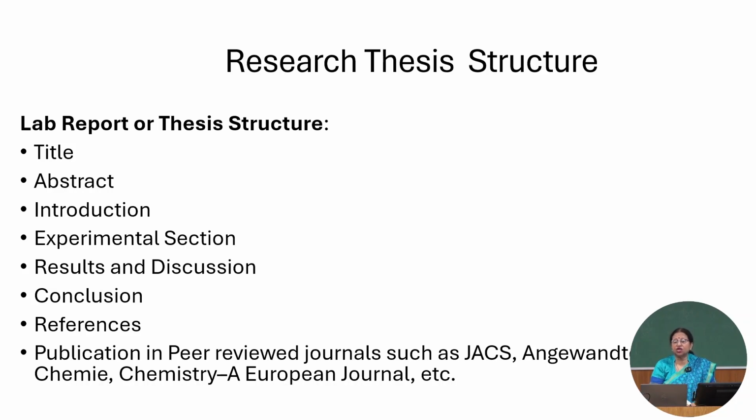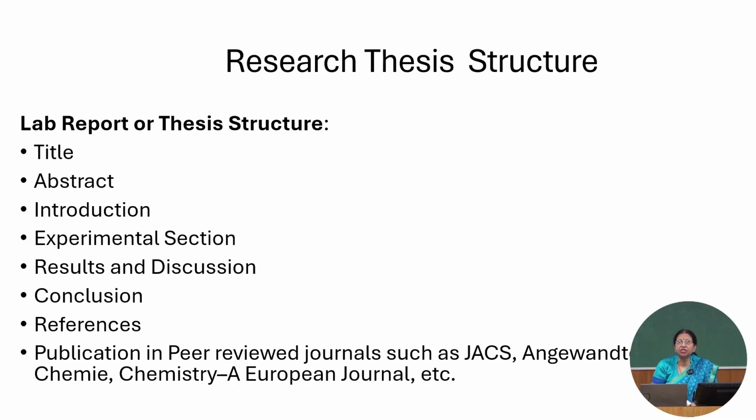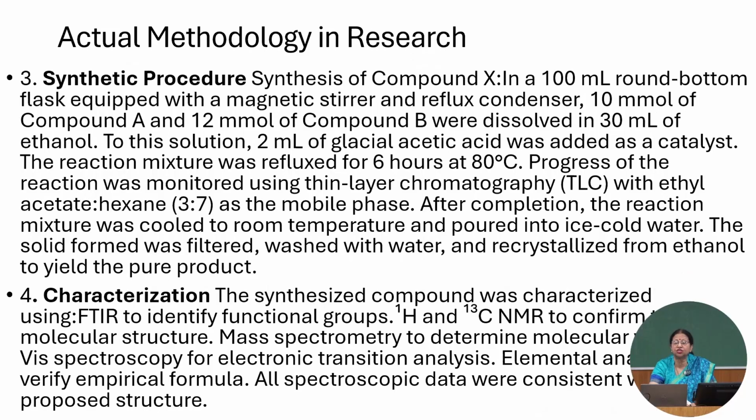So a research thesis structure is title, abstract, introduction, experimental section, results and discussion, conclusion and references. Publication in peer-reviewed journals such as JACS, Angewandte Chemie, Chemistry, A European Journal, etc. One should aim to always target good journals so that your work is viewed by many people. The actual methods, we can go through sometime in the next few lectures.